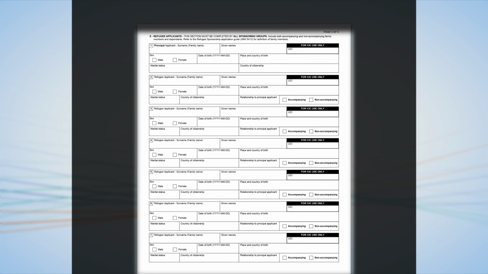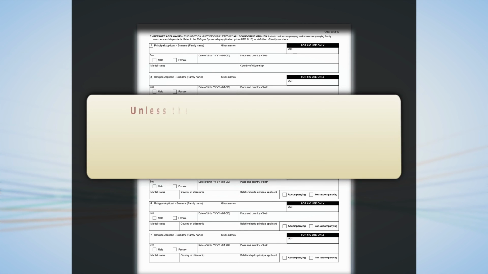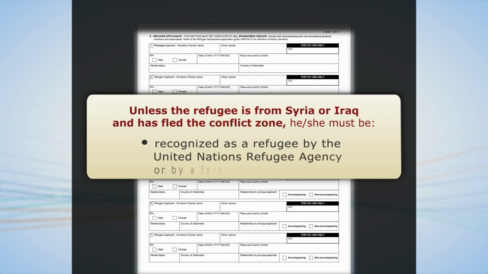Section E, Refugee Applicants. Decide who you wish to sponsor. Sometimes a group would like to sponsor a refugee or family the group already knows. In this case, the refugee must be recognized as a refugee by the United Nations Refugee Agency or by a foreign state. Be sure to enclose proof of refugee status recognition for the principal refugee applicant. A photocopy or the original document is acceptable. However, if the refugee is from Syria or Iraq and has fled the conflict zone, this documentation is not required.